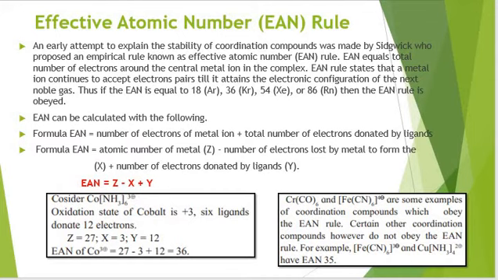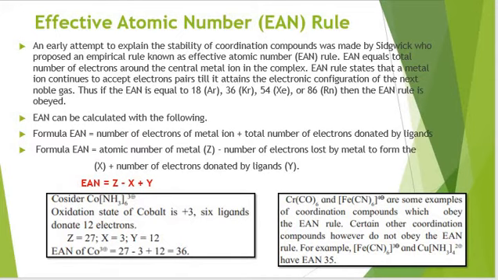There are some compounds which do not follow the EAN rule, but still they keep on doing reactions and forming coordination compounds, and they are stable also.